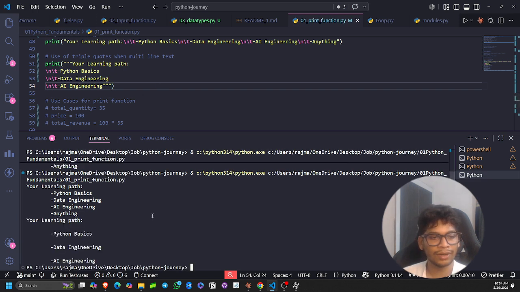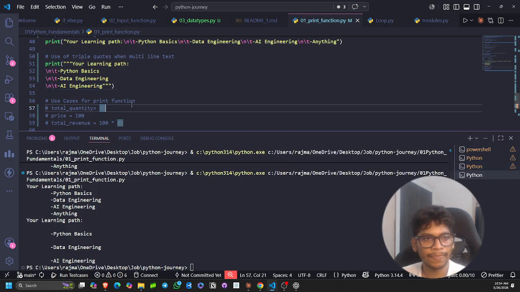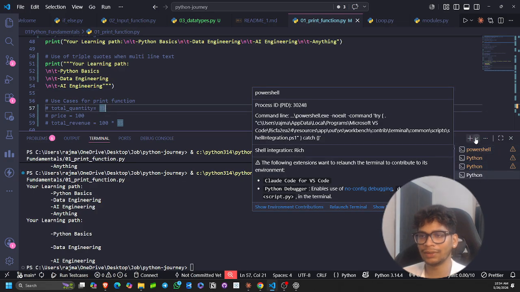Control R. Here you can see the same thing we are getting. And here is the problem that I would like to understand: why are we getting a new line here and not here? We can actually ask this, and I will do it right here.